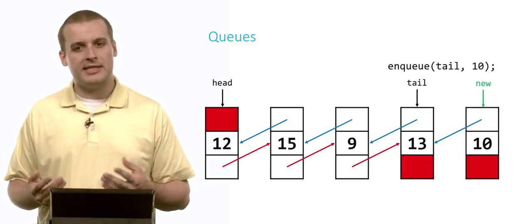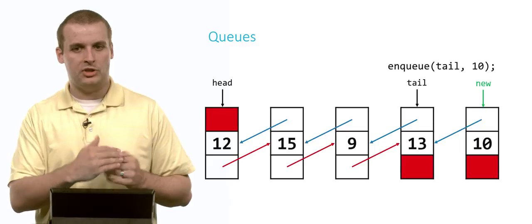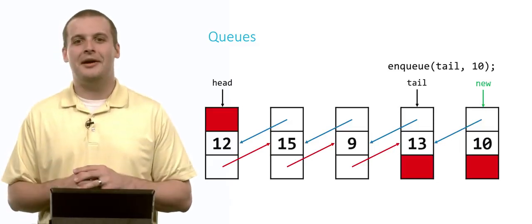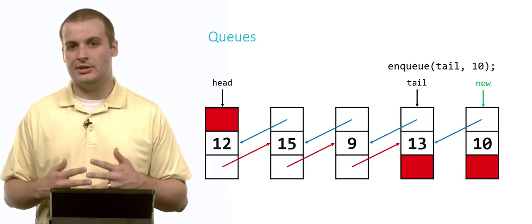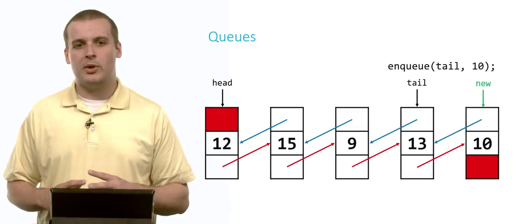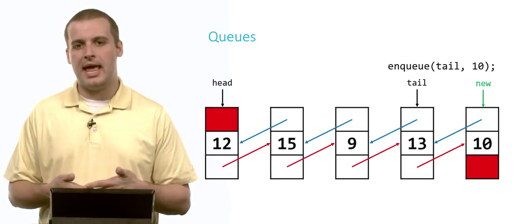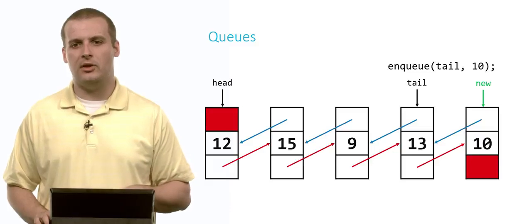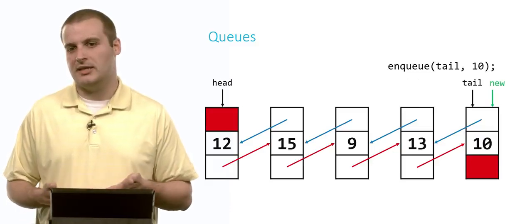And then after we've connected 10 backwards to the chain, we can take the old tail of the queue, 13, and make it point to 10. And now at this point, we have enqueued the number 10 into this queue. All we need to do now is move the tail to point to 10 instead of to 13.